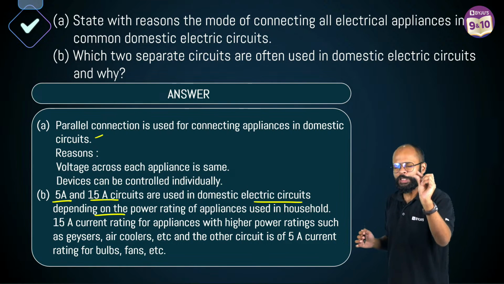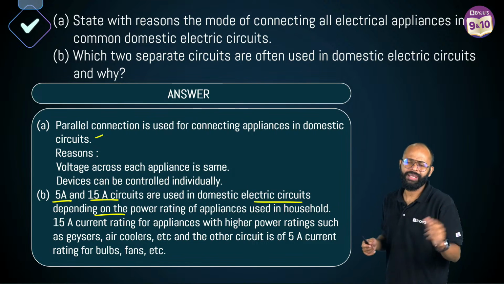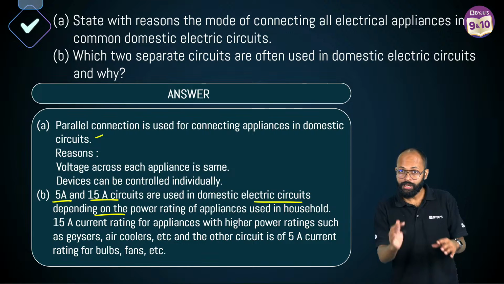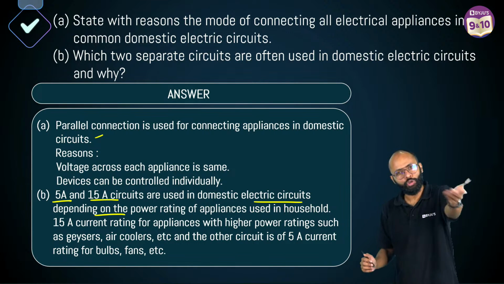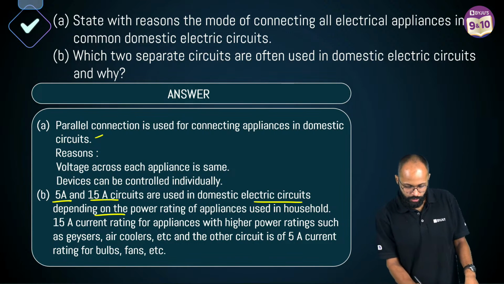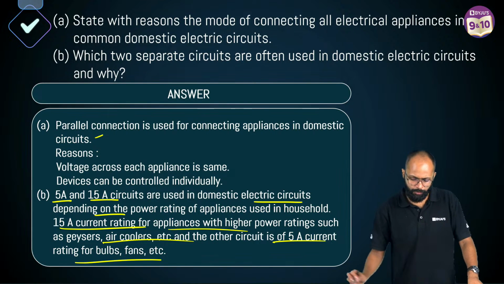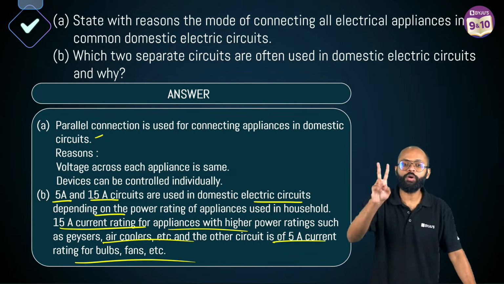That is a thicker wire rating plug. You can say it is made for 15 ampere circuits, right? So these are high power rating circuits. Second is low power. There is 5 ampere. So 15 ampere current rating is for appliances with higher power rating like geysers, air coolers, etc. And 5 ampere is for bulb, fan, etc. Okay? So these are the two types.